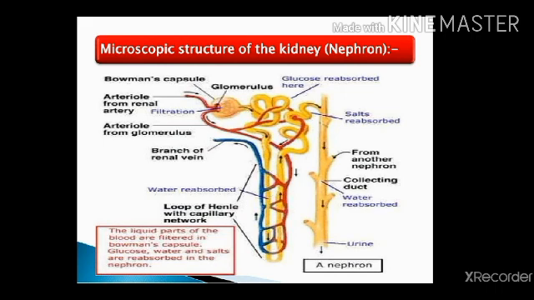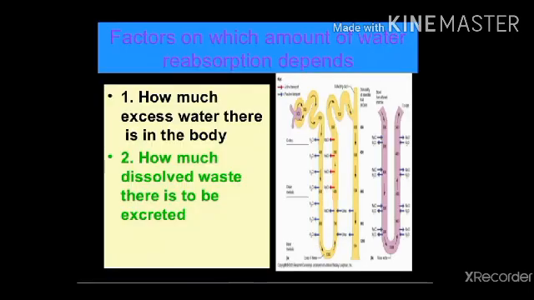The efferent arteriole again surrounds the nephron with a number of capillaries. These are known as the peritubular network, which helps to reabsorb the useful material from the nephric filtrate. The amount of water reabsorption depends on two factors: how much excess water is in the body and how much waste material is excreted out from the body.